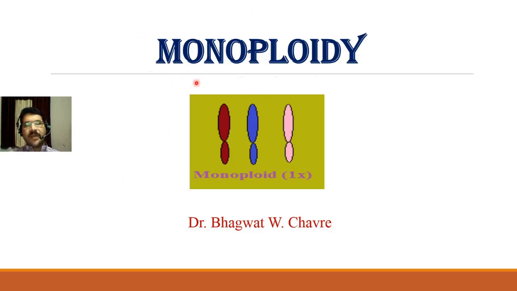In this video we will learn about monoploidy. This is one type of euploidy. So what is euploidy? What are the numerical changes in chromosomes? Everything we have discussed in previous video. Now we will proceed to monoploidy.